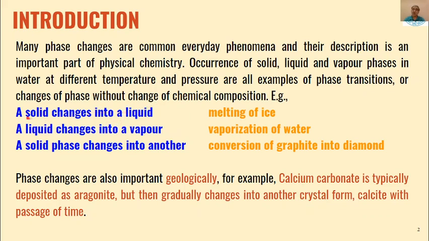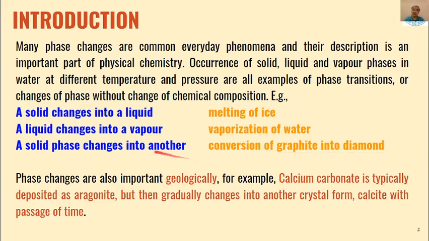Now, a solid changes into liquid. If we take the case of water, we call it melting of ice. So, when ice melts, it changes into a liquid. Then a liquid changes into vapor, vaporization of water. If we heat water beyond 100 degrees centigrade, it changes into steam, that is the vapor phase of water. Then a solid phase changes into another solid phase. Say graphite changes into diamond, both are types of solid phases of carbon.